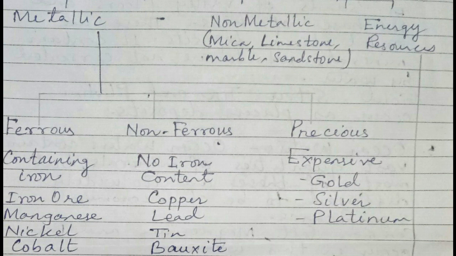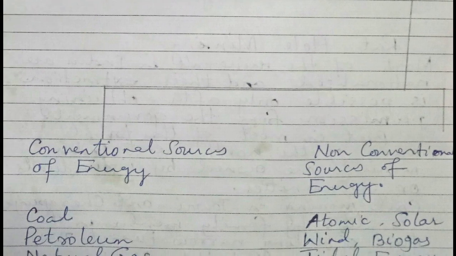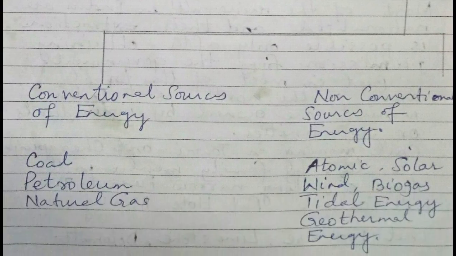Energy resources can be classified into two categories: one is the conventional source of energy, other is the non-conventional source of energy. All these we would be discussing in the chapter further. Conventional sources of energy are coal, petroleum, and natural gas.